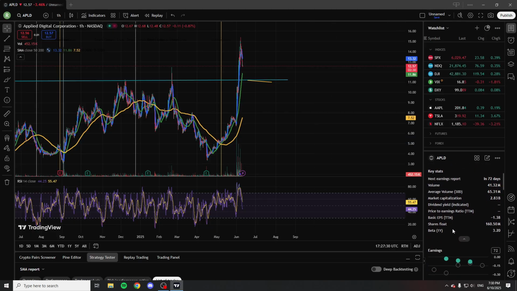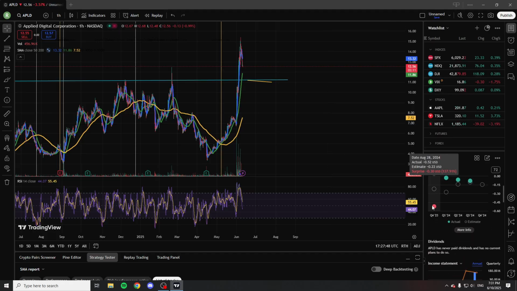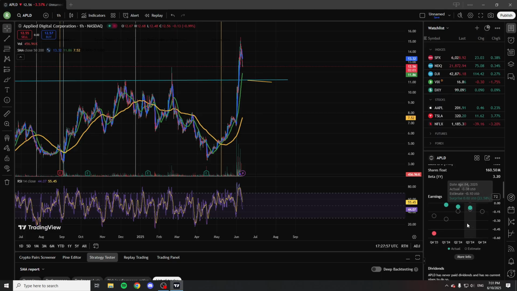Now, as you can see, you also have to be quite wary as we don't have a price to earnings on it, which means that chances are it's overvaluated a bit. But then again, if they make something amazing in the future and they get huge clients, they are just going to skyrocket. And it wouldn't surprise me if by the end of the year they're at maybe $25, $30, so up by more than 100%. As you can see here in the earnings, they have surprised the past 3 times quite nicely, and hopefully they're going to do so next time here in 72 days. We won't know, but let's hope they do.